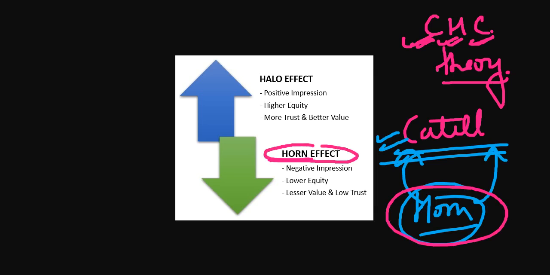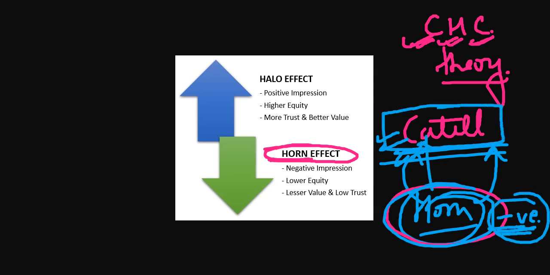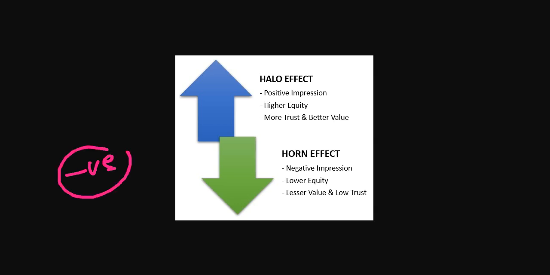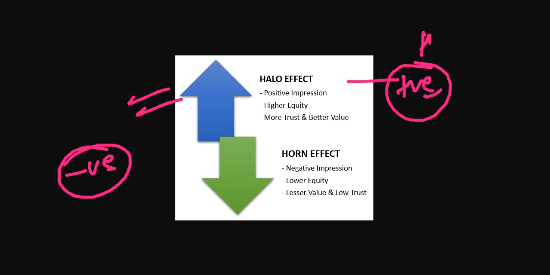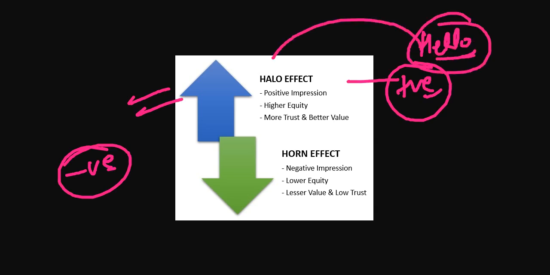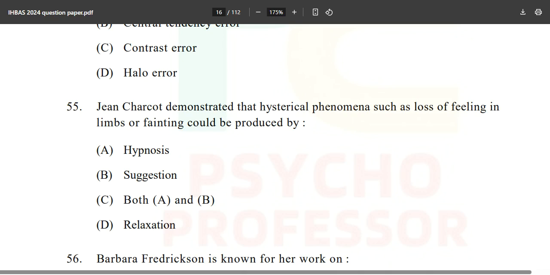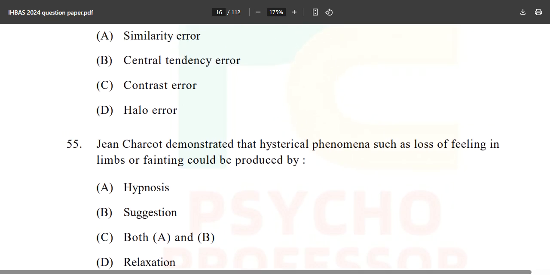This CHC theory will make you remember that Horn is talking about the negative thing. Okay, Horn is talking about the negative thing about whom? About Cattell. So this guy was thinking negatively about this Cattell. So from horn comes the horn effect, and you will remember the negative thing. And with hello, you will say the positive. When you say hello to someone, you are on the positive side. Hello sounds somewhat like that. Okay, so just quickly encoding it properly.